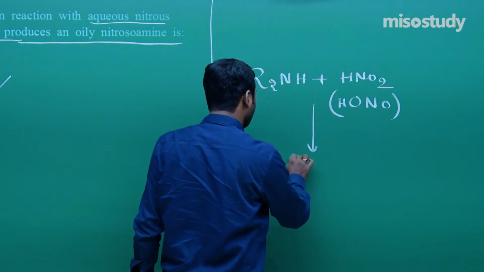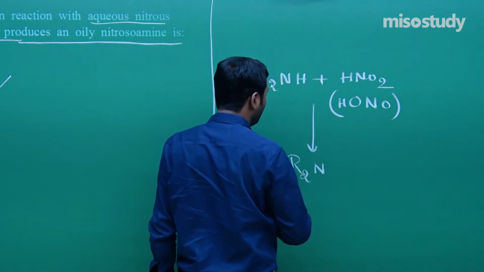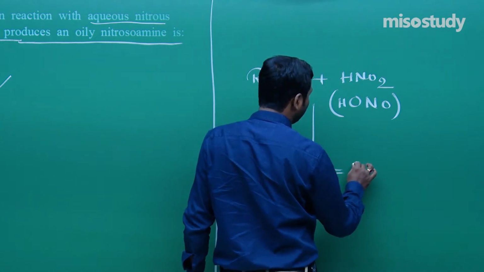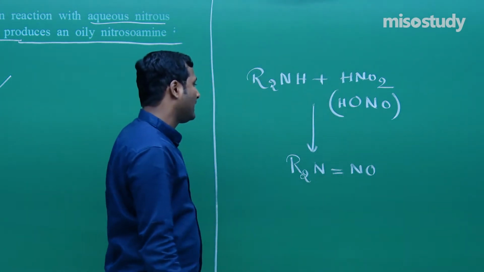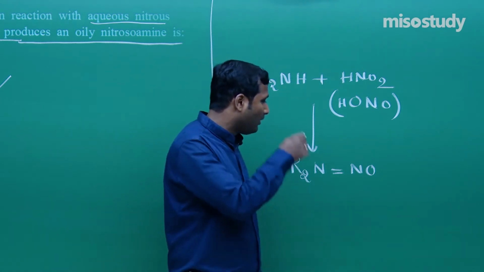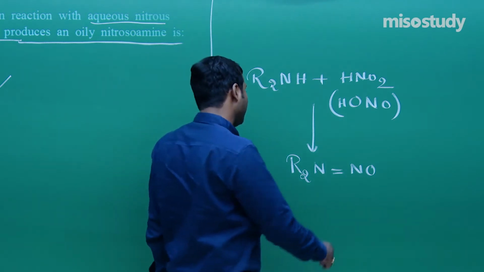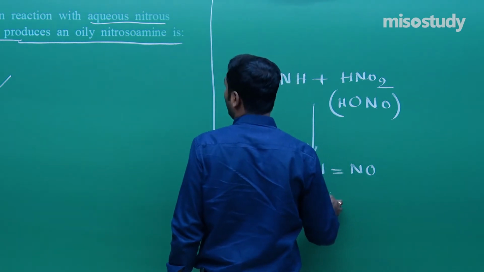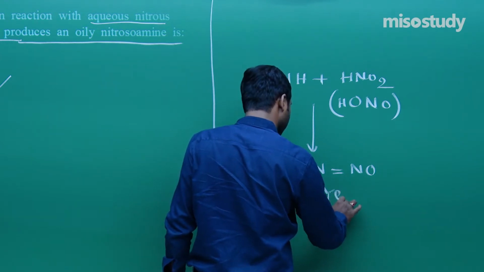It gives you R2N double bond NO, and this, we know, is the yellow oil.